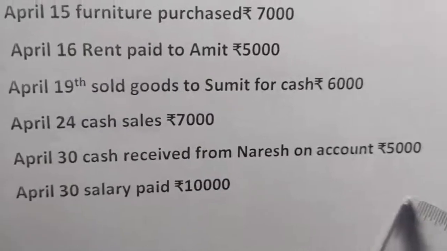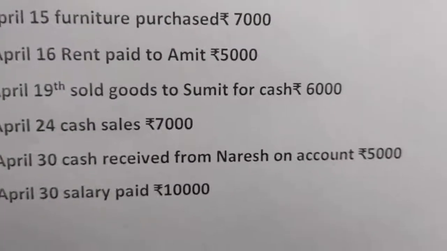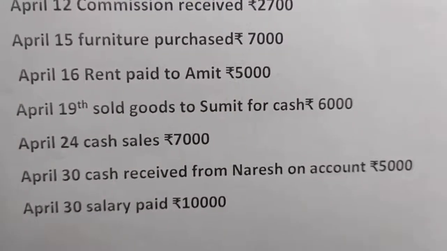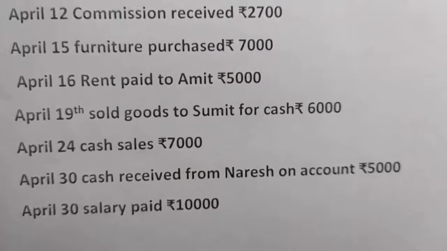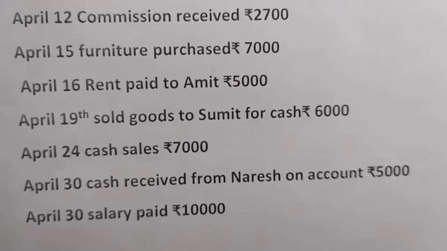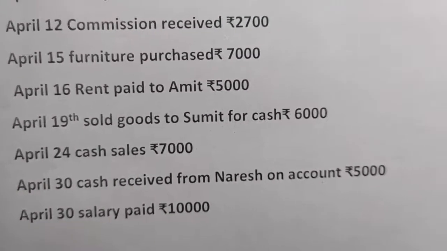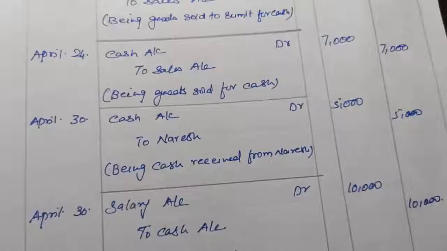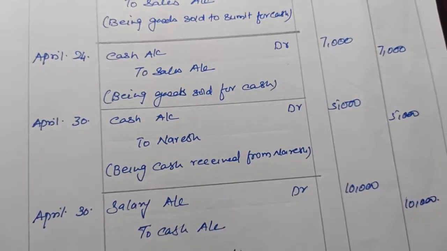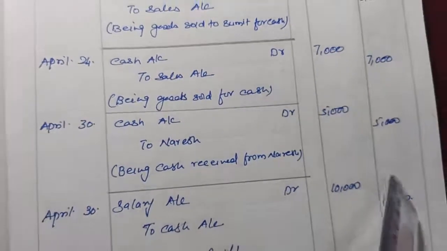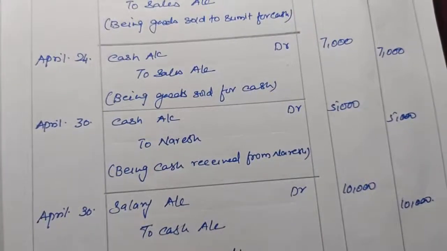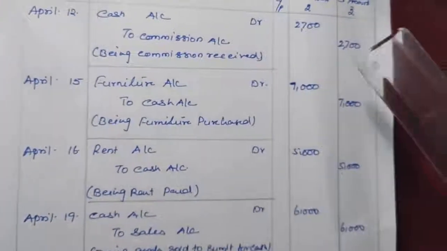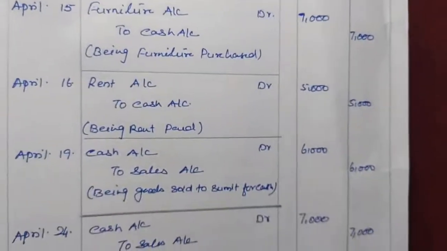Next, it is given salary paid rupees 10,000. Salary is an expense. Salary paid means we are making the payment of salary in cash. So the other account affected will be cash. Cash is going out, cash will be credited. Salary is an expense, so salary will be debited. What will be our journal entry? Salary account debit to cash account. So our journal entry will be salary account debit to cash account 10,000, 10,000. Okay, after doing all the journal entries, you have to do the total of the debit side and the total of the credit side, and both must be equal.